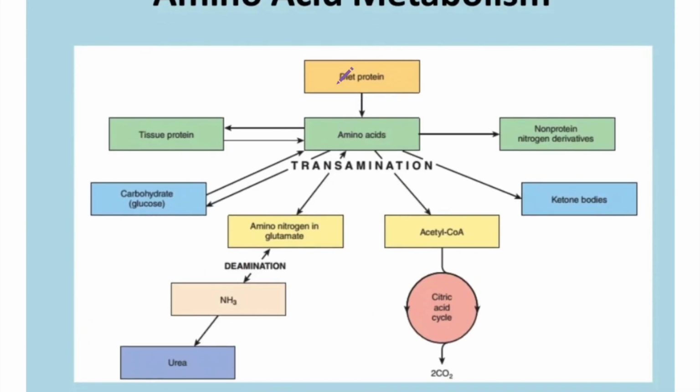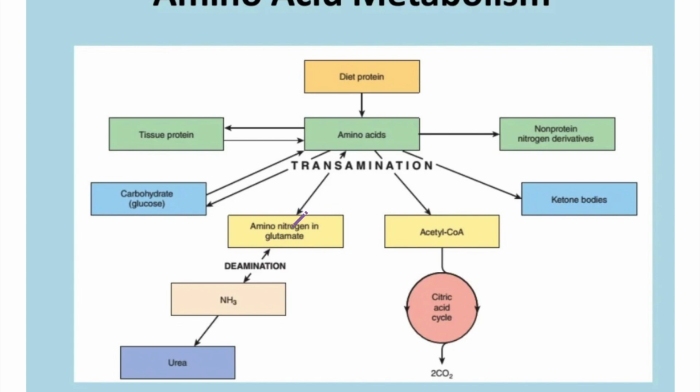Here we take amino acid from the diet. So dietary protein is converted to amino acid. This amino acid can contribute to the production of tissue protein, or this amino acid can contribute to the production of non-protein nitrogenous derivatives, or tissue protein can also give rise to amino acid. This amino acid can go through transamination reaction, and they can be converted to carbohydrate, they can be converted to ketone bodies, they can be converted to acetyl-CoA, they can be converted to amino nitrogen in